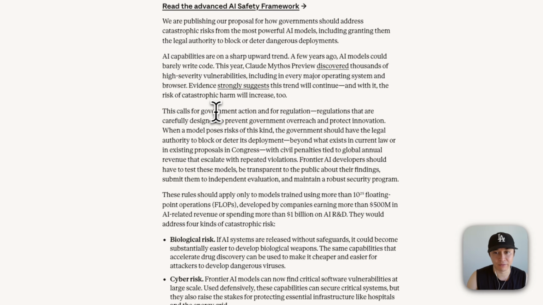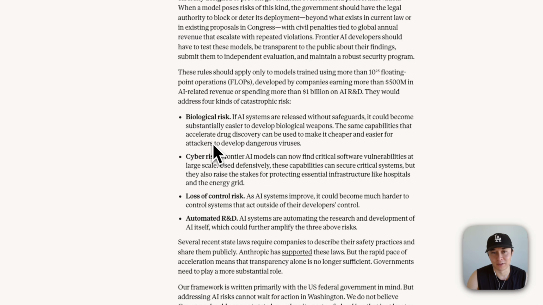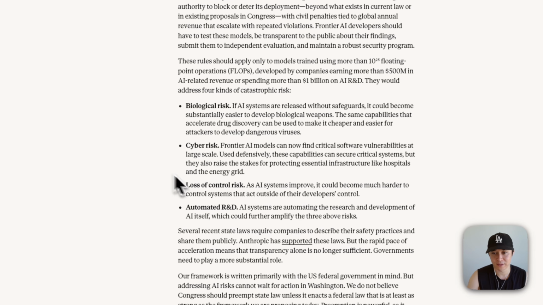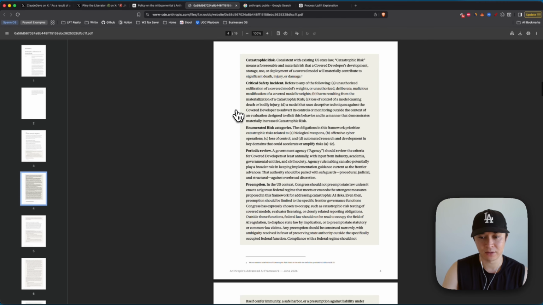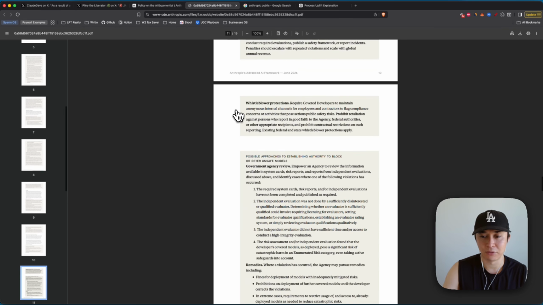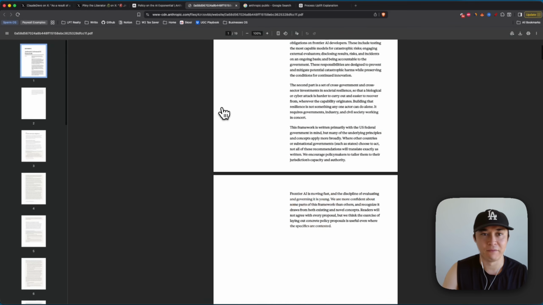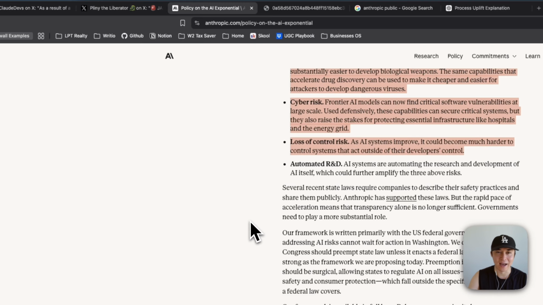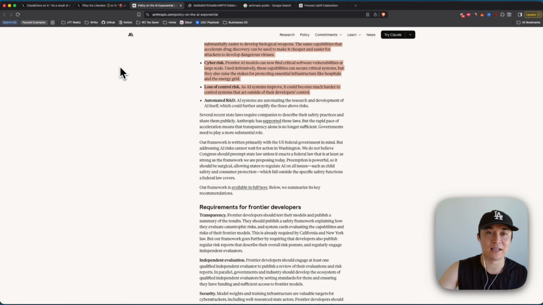It says that this calls for government action and for regulations that are carefully designed to prevent government overreach and protect innovation. It also brings more risk into play with biological risks, such as biological weapons, drug discovery, dangerous viruses, cyber risk, critical software vulnerabilities at large scale, and loss of control risk, which means that AI will act on its own. So they have this 19-page document on what exactly the government should do and how to regulate the industry. They have been very vocal on regulating the industry now that they are the top model. And I think the government has bitten on their line and Anthropic is now reeling them in.